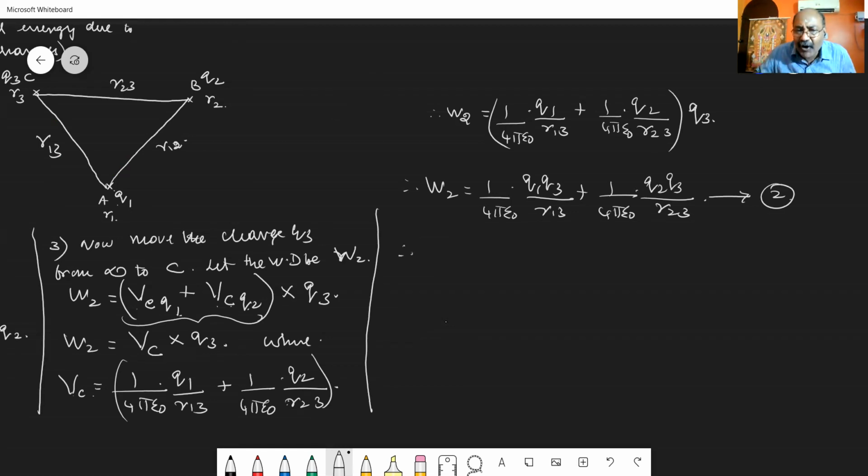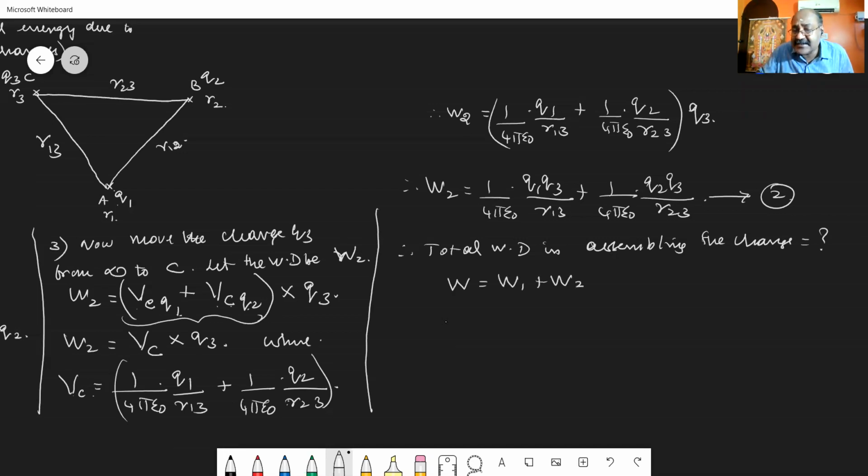So, therefore, what is the total work done in assembling the charges Q1, Q2, Q3 at A, B, and C? The total work done W is equal to the sum of the two work dones, W1 plus W2. W1 is 1 by 4 pi epsilon 0 into Q1 into Q2 divided by R12. Plus, what is W2?